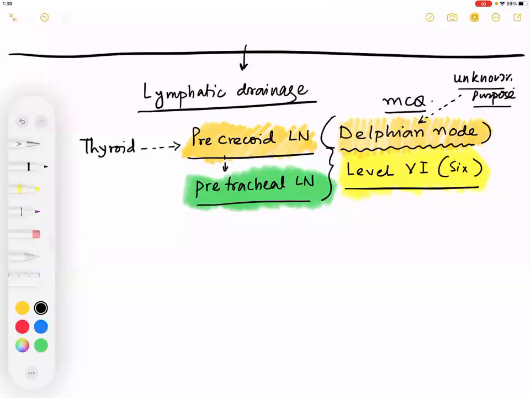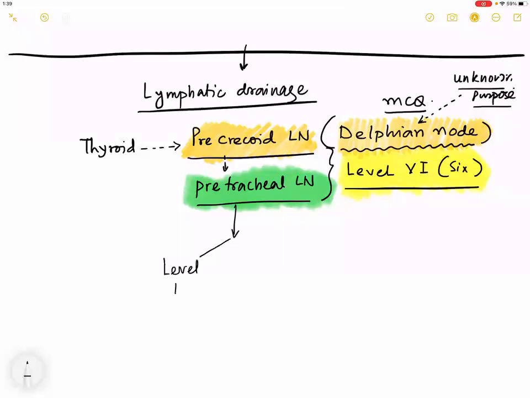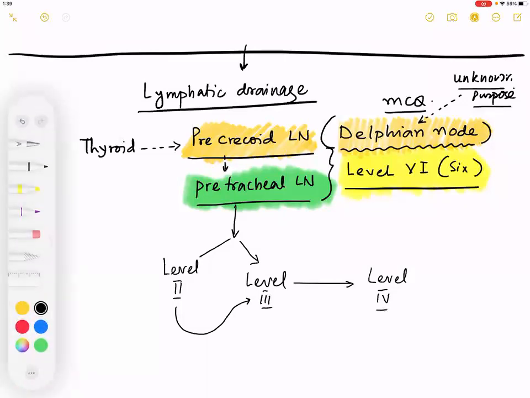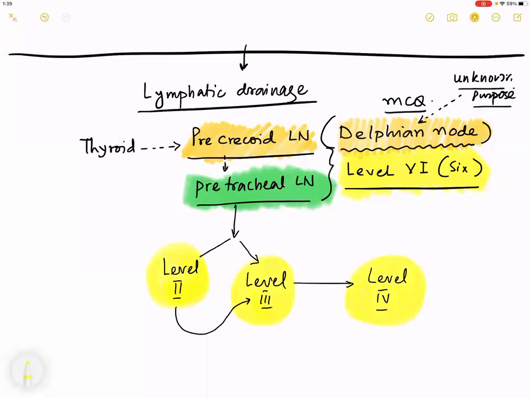Now, the next part is after that, it can go to level 2 or level 3, or level 2 can go to level 3, and then it goes to level 4. Now, it is very difficult for you to understand. I know that because these are new things. But believe me, when we'll be reading about head and neck, and I'll be talking about thyroid cancers, I will make you understand what these levels are, what neck dissections are around these parts. But for today, please keep these notes.